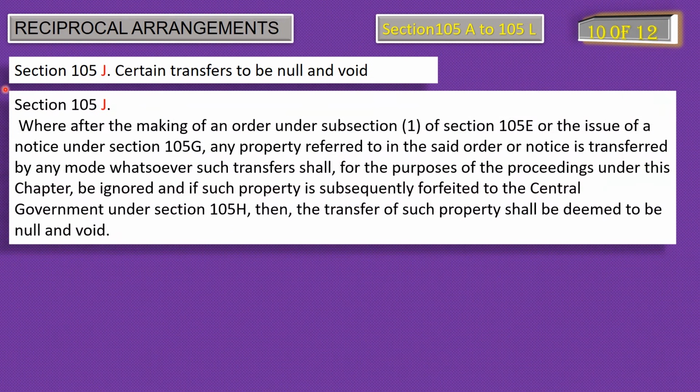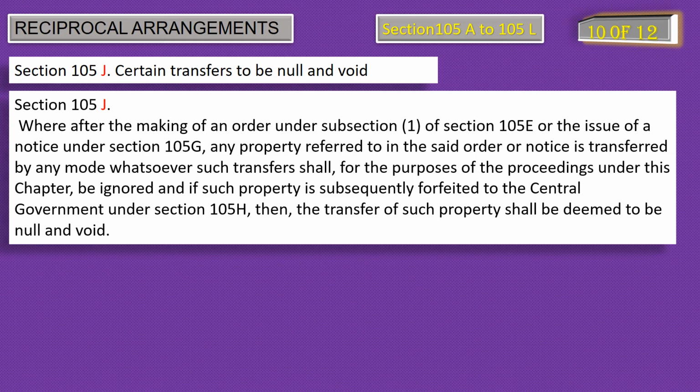Section 105J says when after making of an order under subsection 1 of section 105E or the issue of a notice under section 105G, any property referred to in the said orders or notice is transferred by any mode whatsoever, such transfers shall, for the purposes of the proceedings under this chapter, be ignored, and if such property is subsequently forfeited to the central government under section 105H, then the transfer of such property shall be deemed to be null and void.